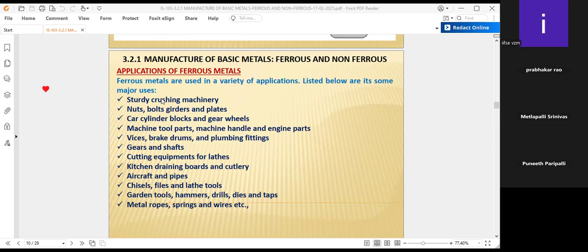These are the various materials that can be made from ferrous metals.